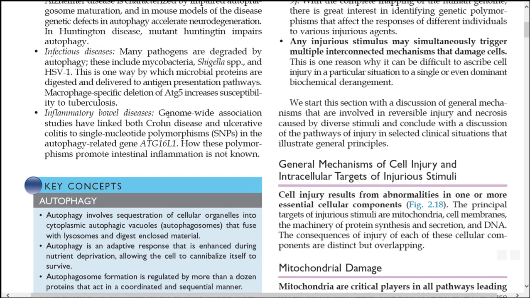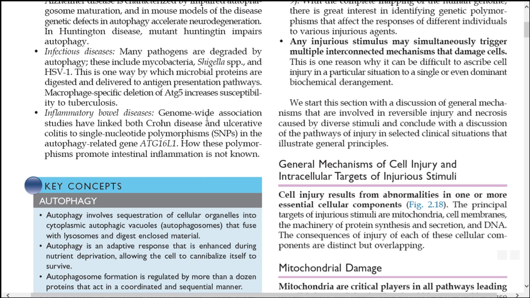Inflammatory bowel diseases. Genome-wide association studies have linked both Crohn's disease and ulcerative colitis to single nucleotide polymorphisms, SNPs, in the autophagy related gene ATG16L1. However, how these polymorphisms promote intestinal inflammation is still unknown.